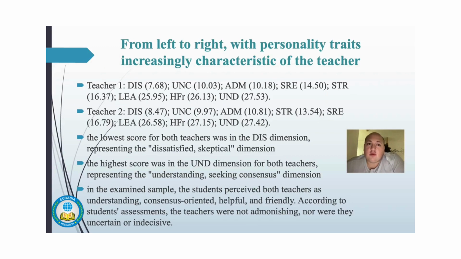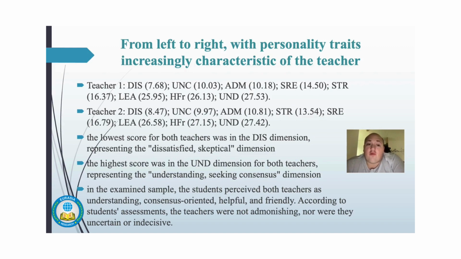Since there were 2 different teachers in our research, I wanted to show you the means of every teacher. So first we can see the means for teacher 1, and then we can see the means for teacher 2, and we can see that they are really the same. Even the order is the same, the first one is the dissatisfied category. There is only one difference: in the case of teacher 1, the strict category got a higher position, a higher score than in the case of the second teacher.